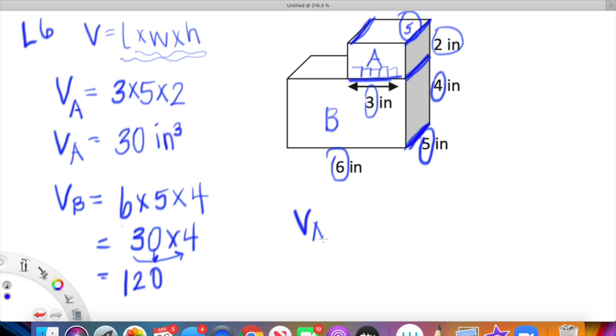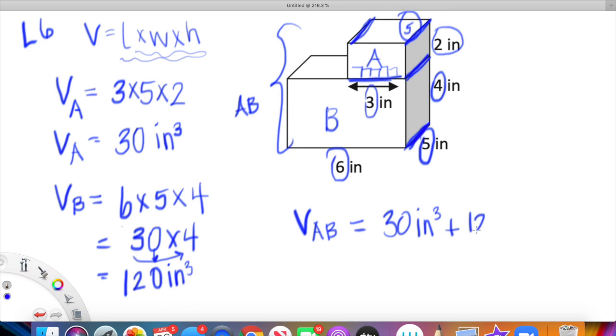So we want to now determine the volume of figure AB. We'll say that this whole structure can be referred to as figure AB, and we can determine that by taking 30 inches cubed. Oops, I forgot to label my unit here. My apologies. 30 inches cubed plus 120 inches cubed, which we can just add up. Horizontally, we are looking at 150 inches cubed for that whole structure.